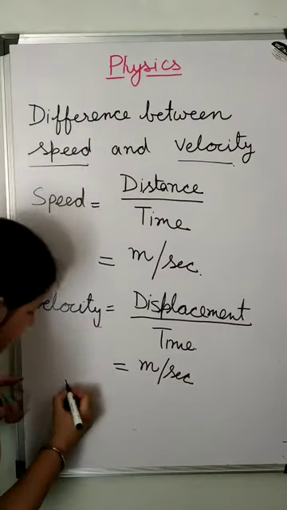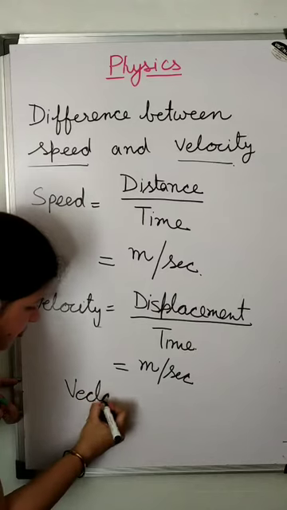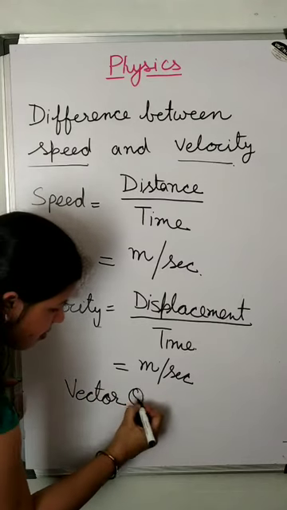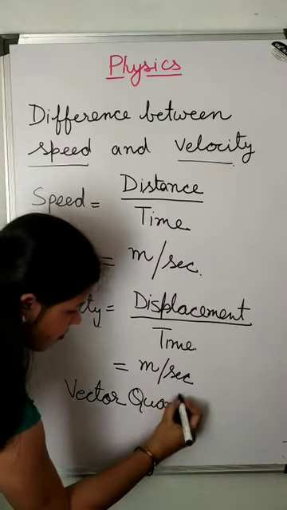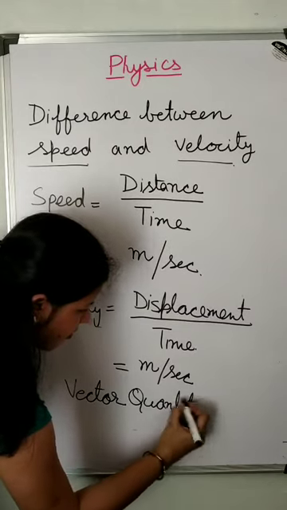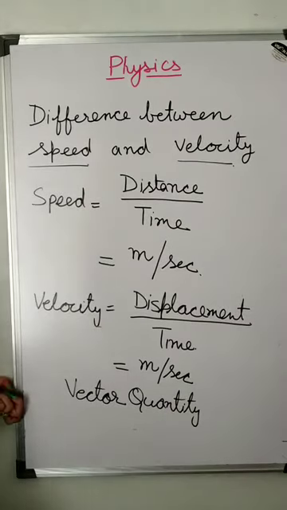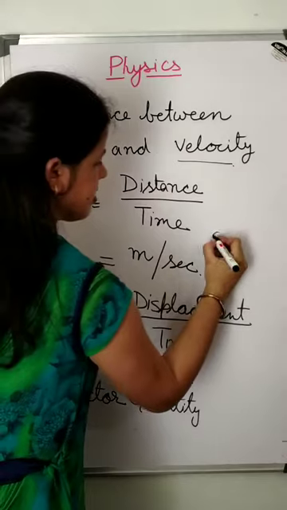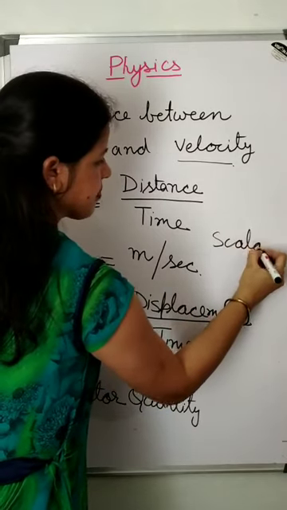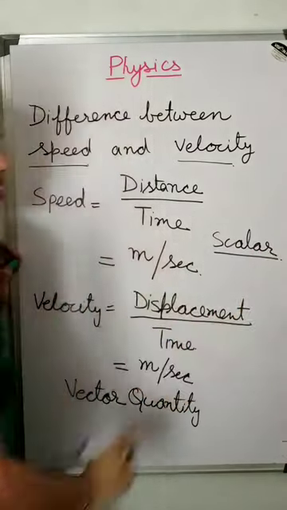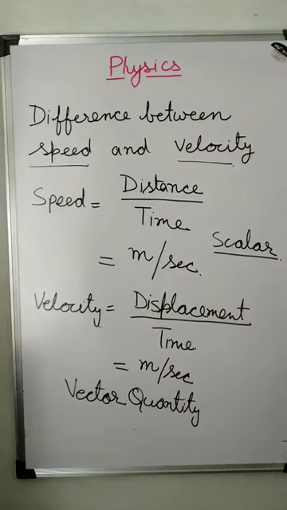Velocity is a vector quantity, and speed is a scalar quantity. Now, what are the differences between speed and velocity? Just see here.